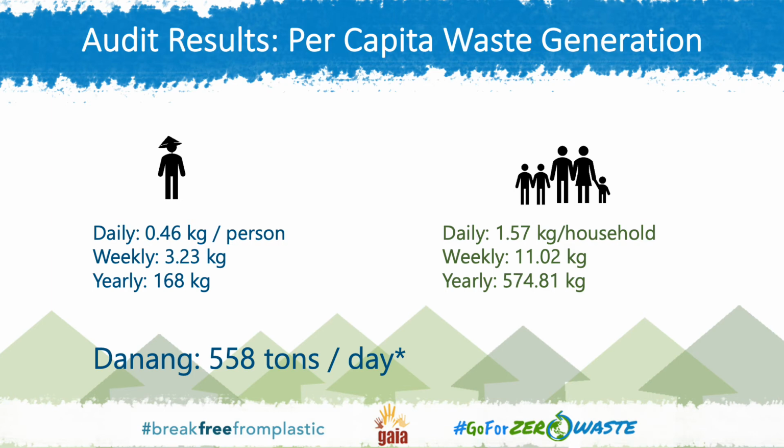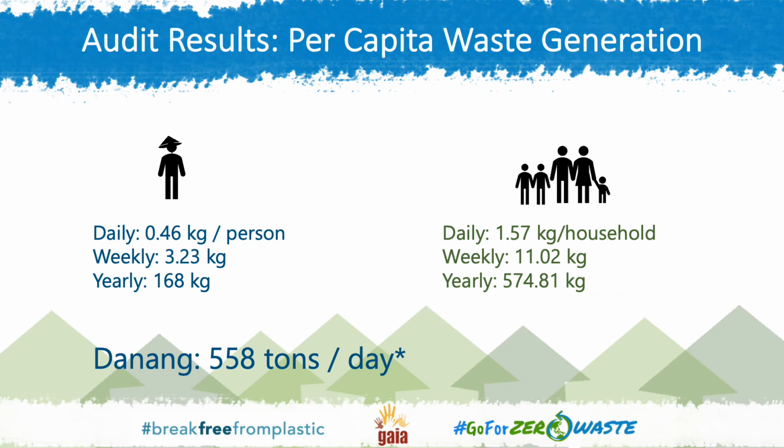Some of the data that we try to provide for the cities or for the local governments is estimates for waste generation. So in this data set, we were able to estimate the daily waste generation per capita, which is 0.46 kilos per person.